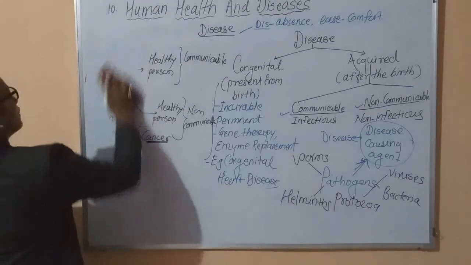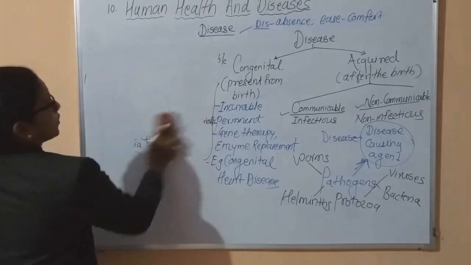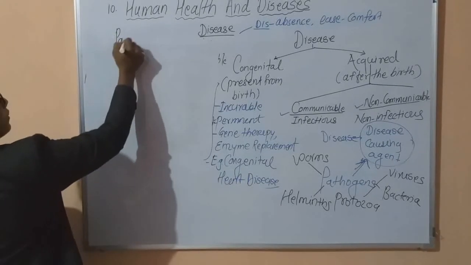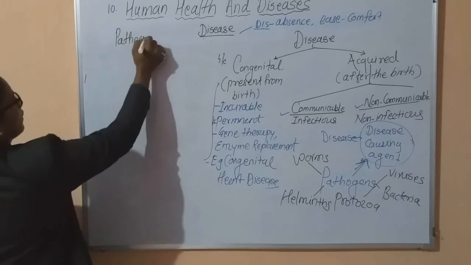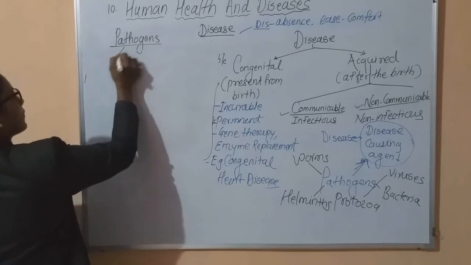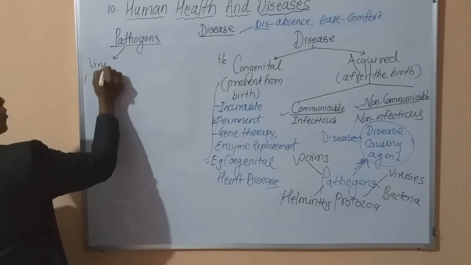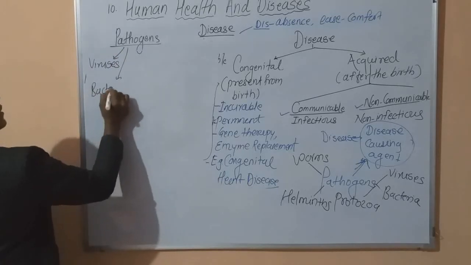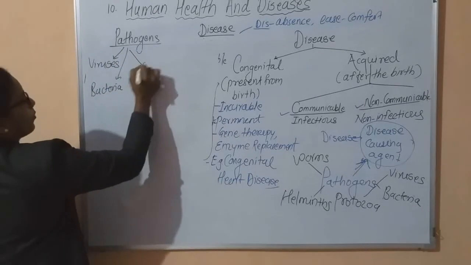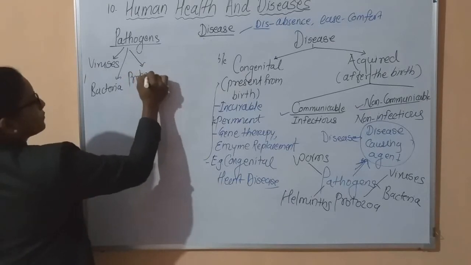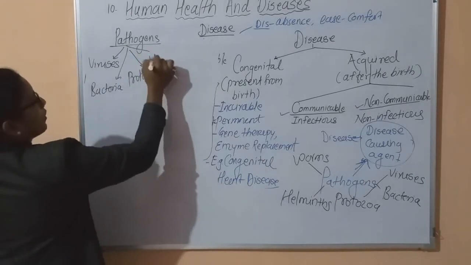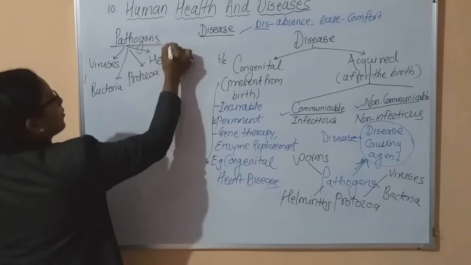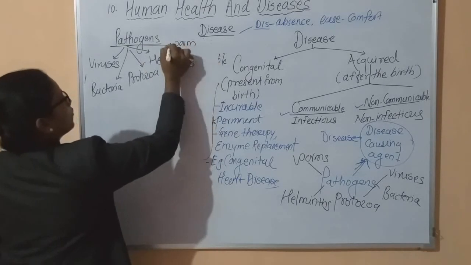See, a lot of variety of pathogens is present, and here I rewrite again, pathogens: it may be viruses, it may be bacteria, it may be protozoa, it may be elements, or it may be different types of worms.